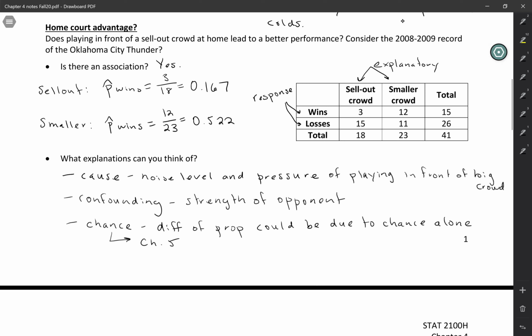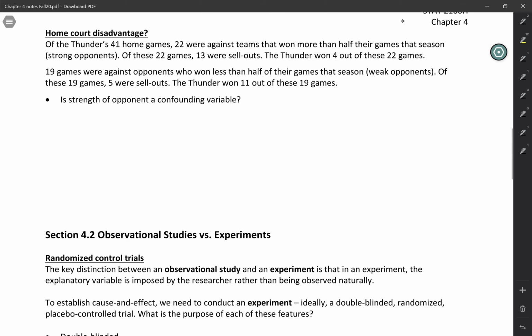But for now, I'll just go ahead and tell you that this association is statistically significant. So there must be some other explanation besides just chance. So let's revisit the idea of confounding. So I'm going to draw our little diagram here.